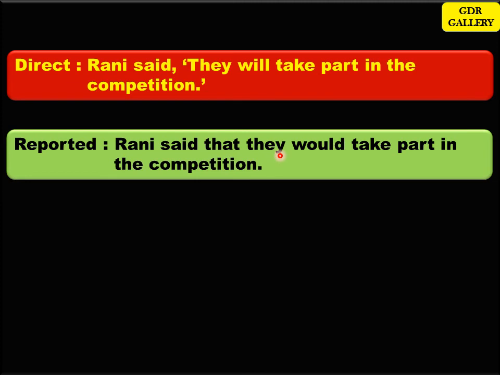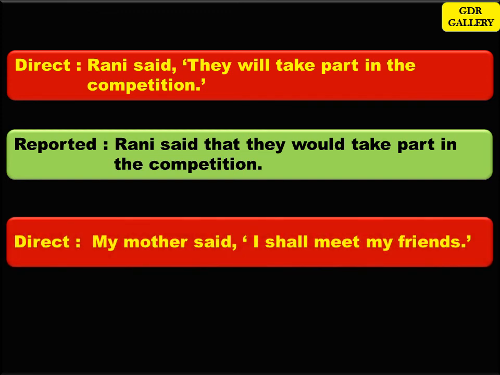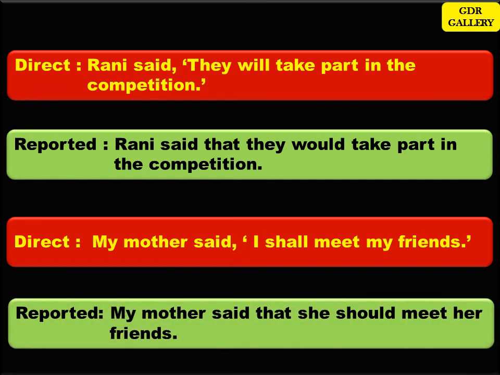Rani said that they would take part in the competition. Here you can see we have changed will to would, and the connector that is used to connect the reporting verb and the reported speech. Now let's see another example. My mother said, I shall meet my friends. Here again you have the modal and the reporting verb is in past. So shall has to be changed to should. Now let's see the answer. My mother said that she should meet her friends.